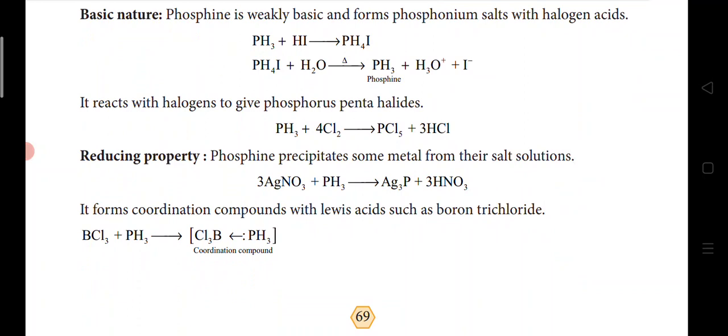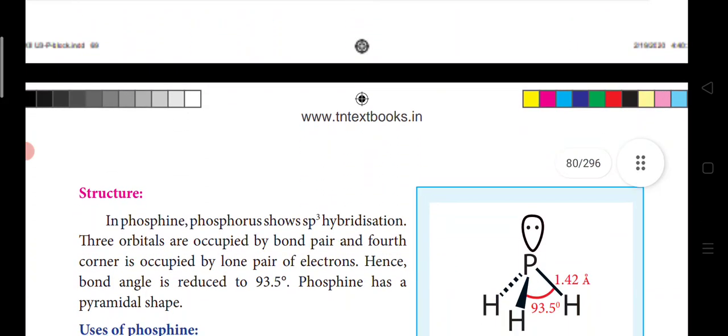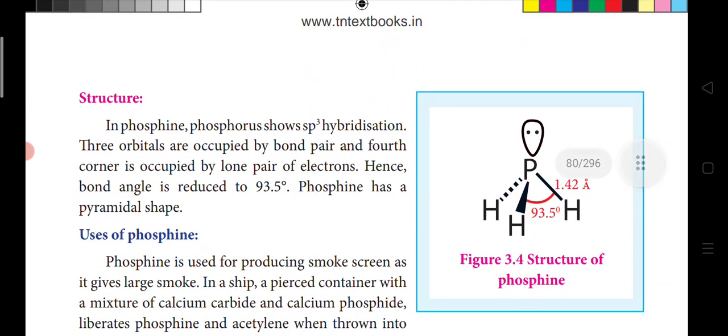Next, its reducing property: phosphine precipitates some metals from their salt solutions, like silver nitrate reacts with phosphine to give silver phosphide and then nitric acid. It also forms coordination compounds with Lewis acids like boron trichloride. Boron trichloride reacts with phosphine to give a coordinated compound where phosphine donates a lone pair of electrons to form a coordinate bond between boron and phosphorus. It forms a complex, and this is its structure.